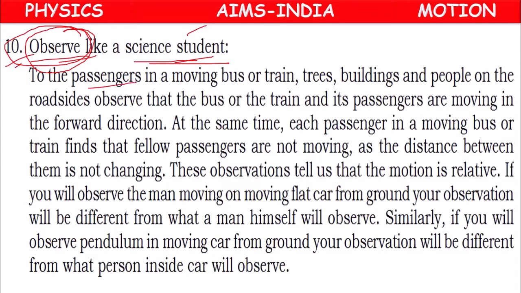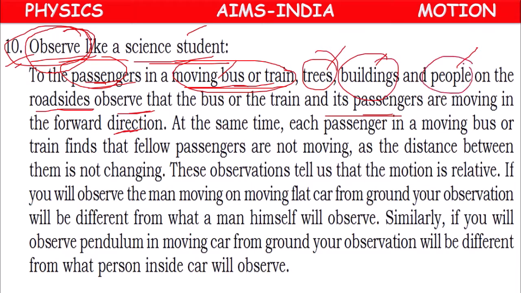For all the passengers in a moving bus or train, the trees, buildings, or people on the roadsides are observed to be moving.